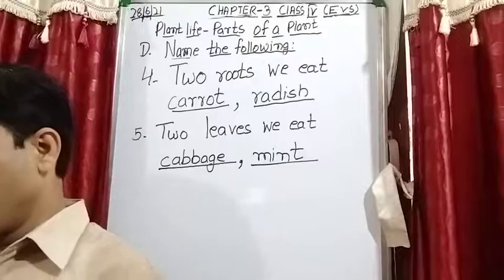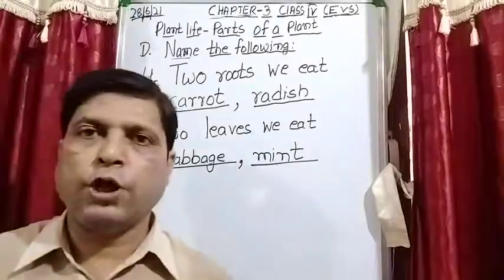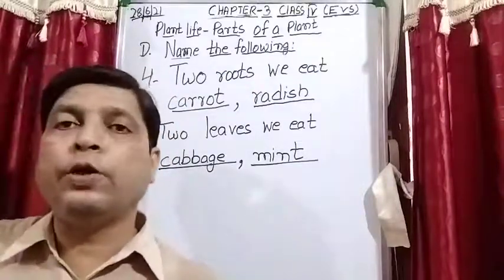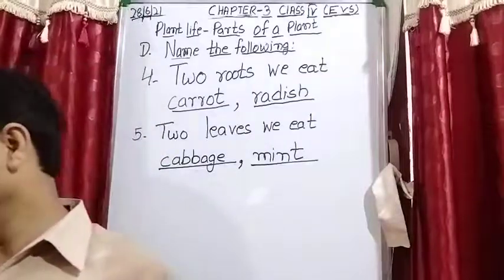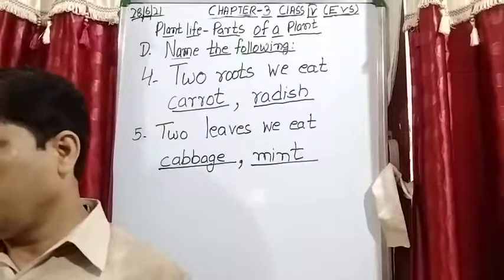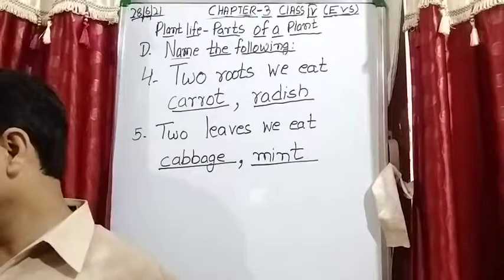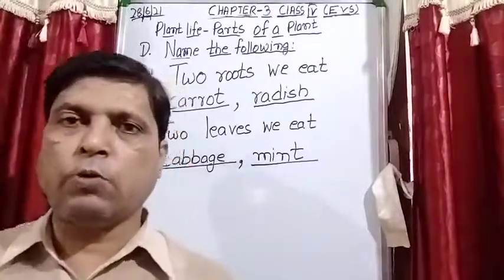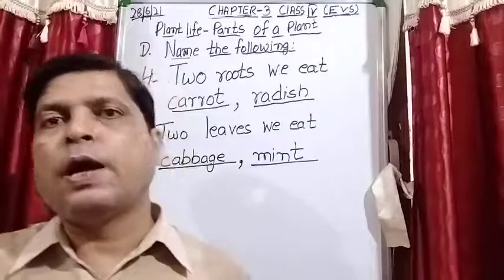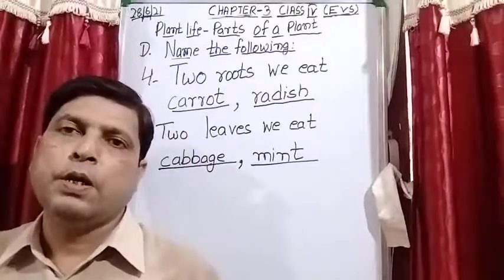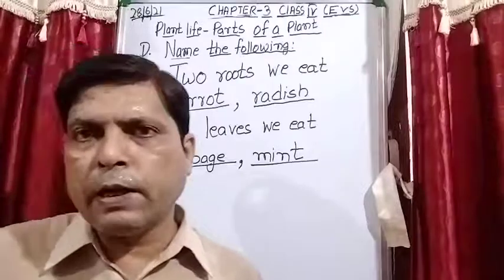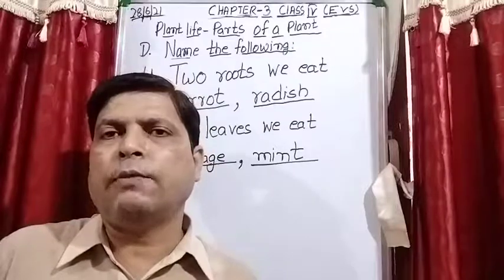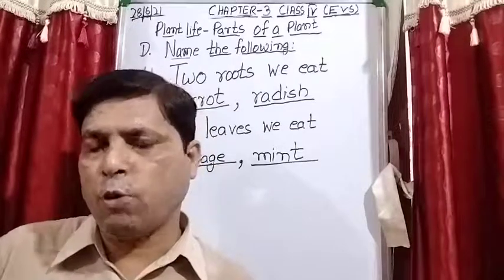Now we will start with question number E. Give short answers to the following questions. For that, students, take out your book so that you can note down the questions from the book. And now take out your classwork copy, because we will complete question answers in the classwork copy, and diagrams are also drawn in our classwork copy.